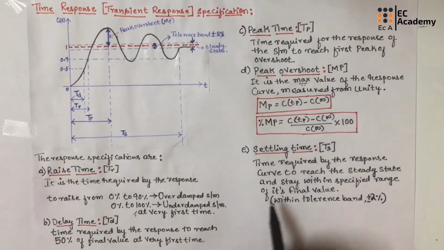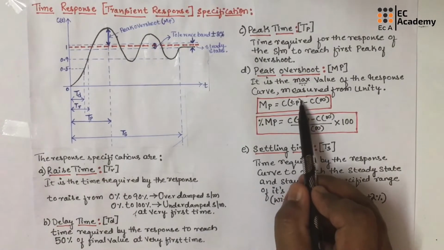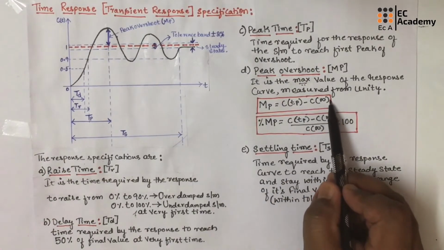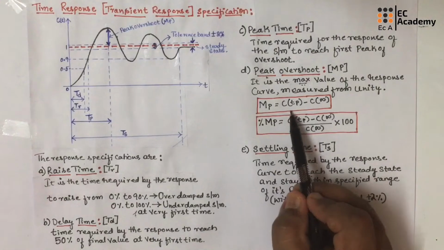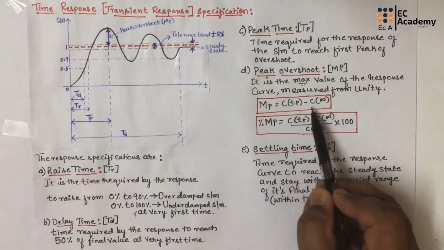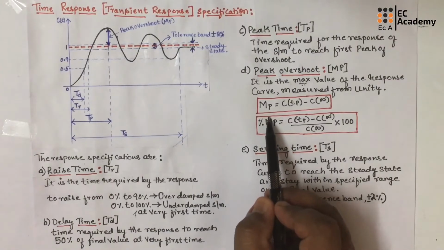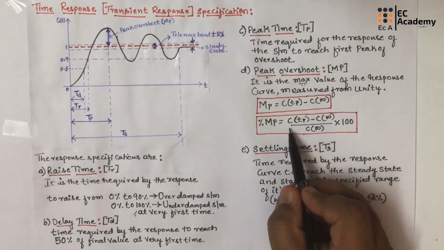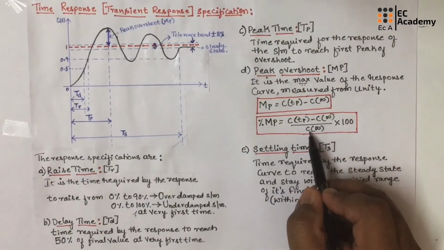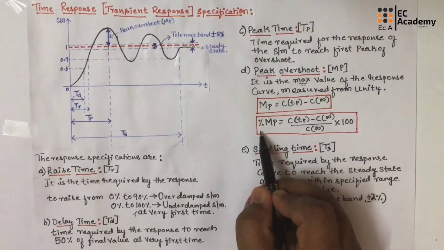by Mp. So here to measure peak overshoot, you can use the formula: response of the system for the peak value minus final response of the system. So we can calculate the peak overshoot by considering the maximum response of the system minus the final value of response of the system. So if we take the difference of these two, we will get the peak overshoot of the response of the system. We can calculate percentage peak overshoot as C of Tp minus C of infinity divided by C of infinity into 100. So if we multiply with 100, we will get the value in percentage.